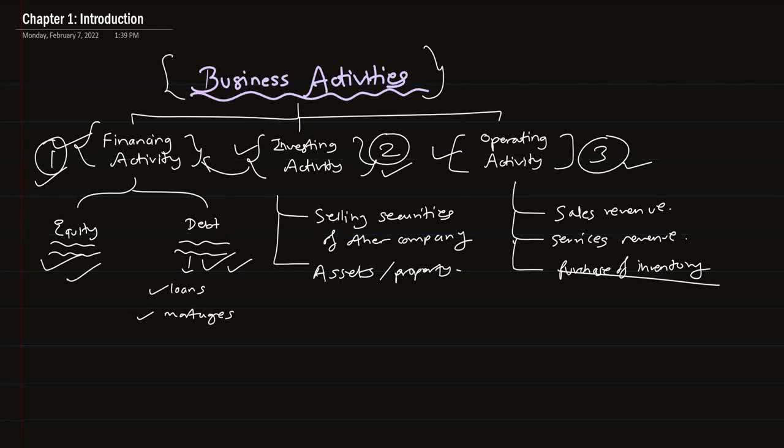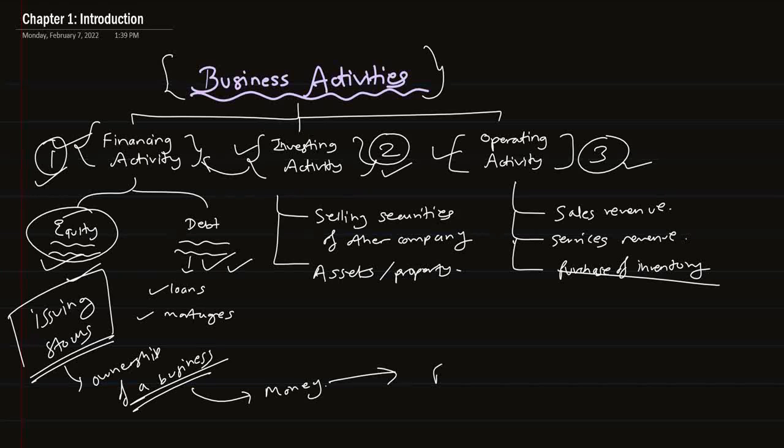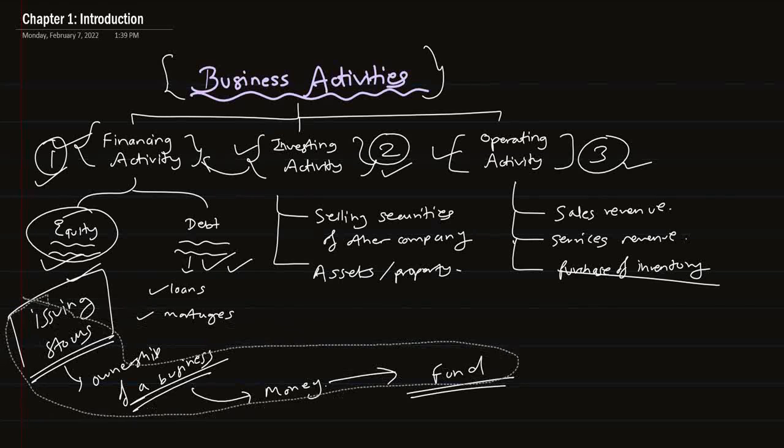In equity, what happens is we are issuing stocks. Those stocks represent the ownership of a business. And in exchange for the ownership, what we are getting is money. That money is used to fund the business. So this is one method of generating funds for business.